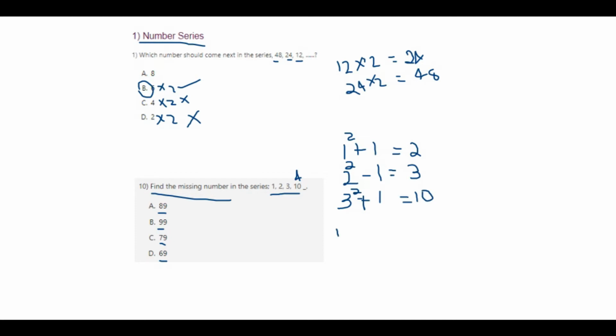So in the same way, you can find the series 2, 3, and 10. So 10 square, since it's in the form of plus, minus, plus, the same I have to add a minus 1 here, which is 10 into 10, which is nothing but your 100. 100 minus 1 is your 99. Therefore, it is your option B.